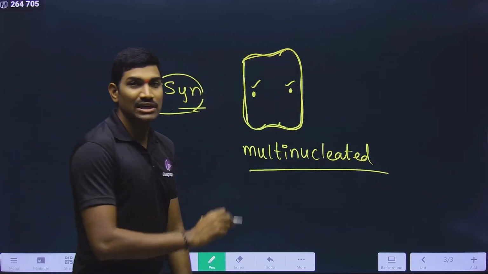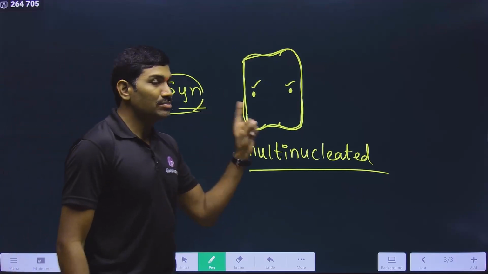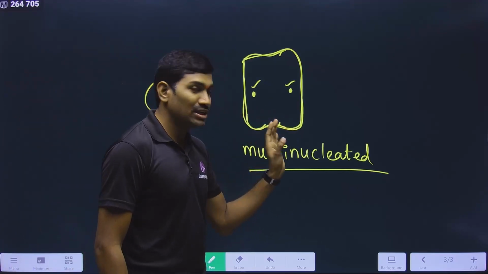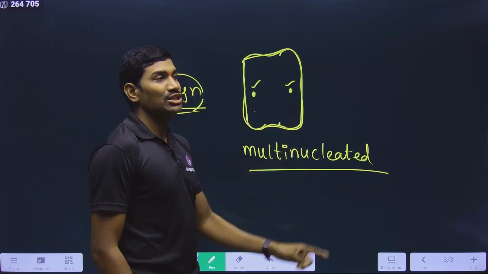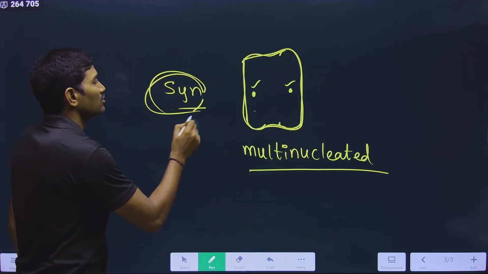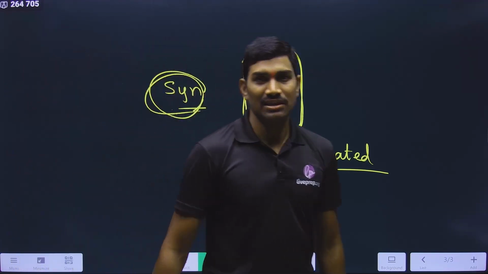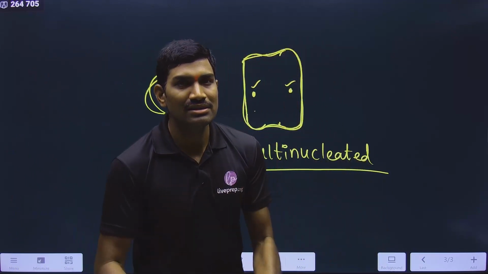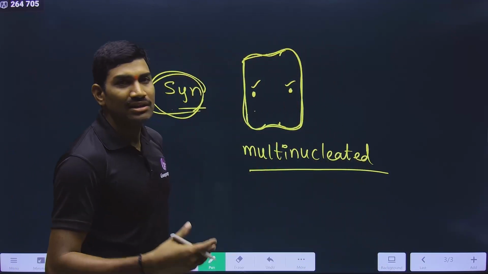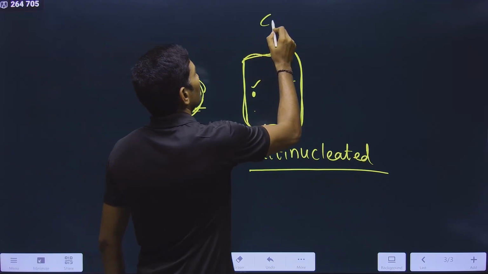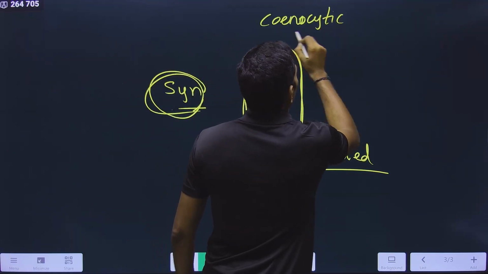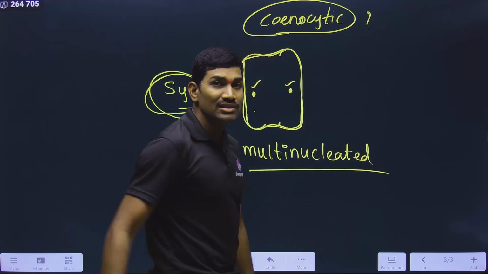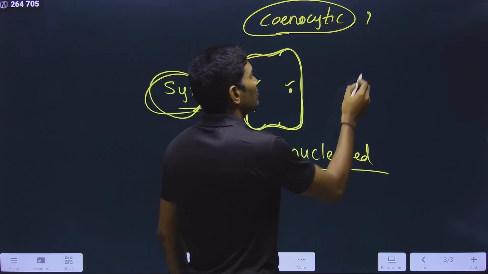Understood or not? Already we studied about this in the cell chapter. This multinucleated condition, how is it formed? Due to the fusion of the cells. Since it is formed due to fusion, it is called syncytial, also called a syncytium. There is another word, called coenocytic, a type of multinucleated condition. But what is this coenocytic? It happens due to cell division.